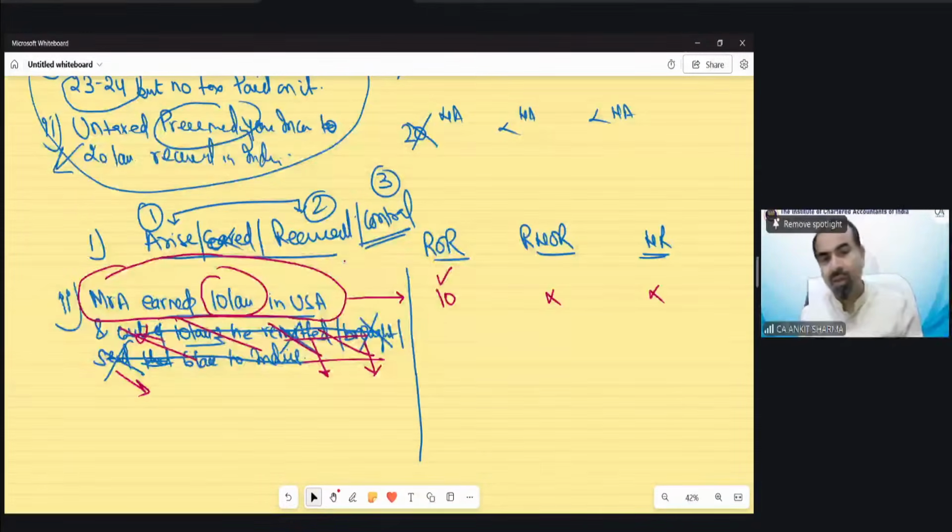In the same way, someone from USA has earned some income in USA and comes to visit India, bringing 10 lakh rupees with himself. We cannot tax it because that is not received in India, not arisen, not controlled. That is remitted into India. So remittance, brought, and sent will not affect the taxability. That information is irrelevant for us. Balance needs to be taxed on the basis of the information given. I hope it's clear now. Okay, so let me take the queries if there are any.